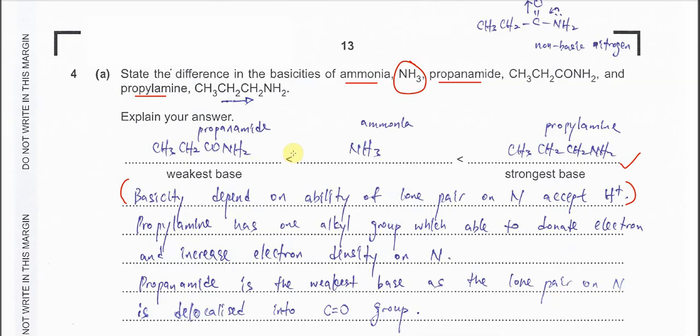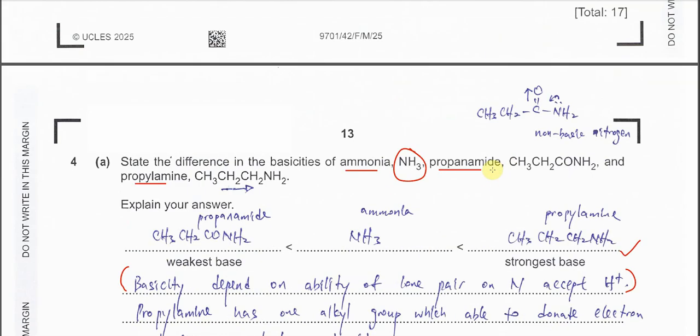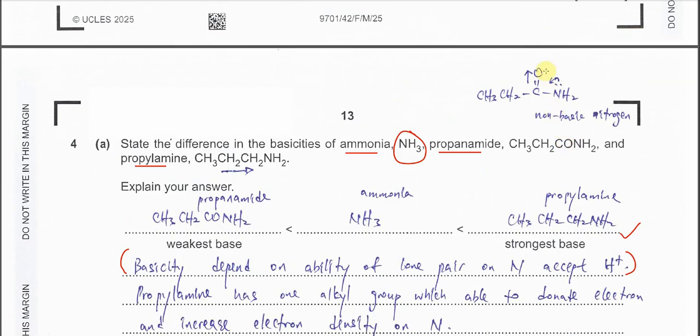The propanamide, because this amide group has this carbonyl carbon here. This carbonyl group is electron withdrawing. If you withdraw electrons from this lone pair, the lone pair on nitrogen will delocalize into this carbonyl, and eventually the lone pair on nitrogen is less available.